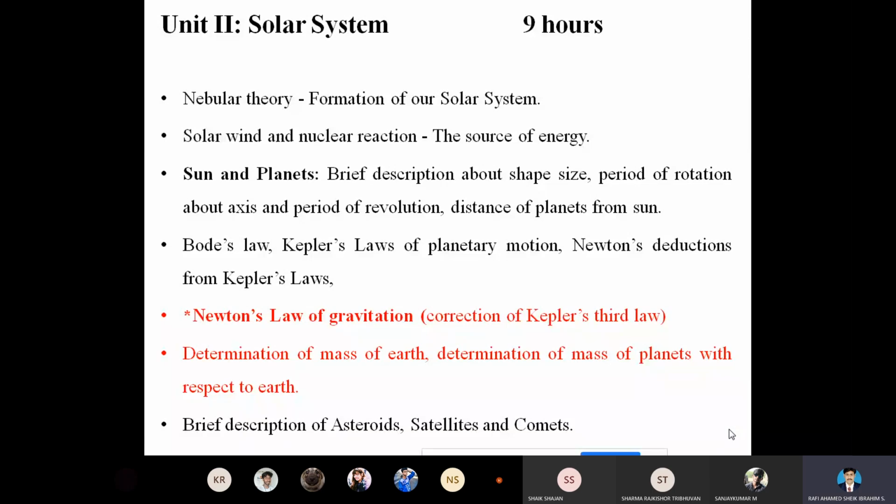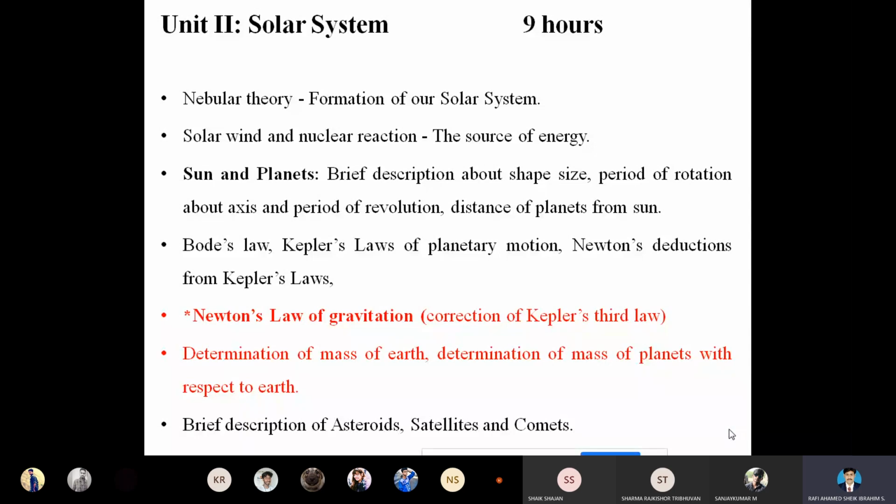We have two types of belt, as we have studied. One is the asteroid belt and another one is the Kuiper belt. The asteroid belt lies inside the solar system, and the Kuiper belt lies behind the solar system, outside it. Inside the solar system, it's called the asteroid belt. Outside the solar system, it's called the Kuiper belt. So that we have studied with some examples.